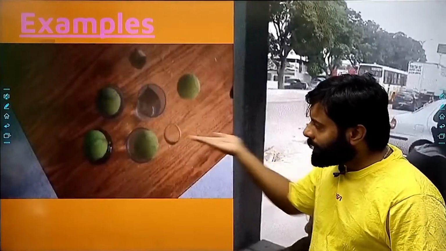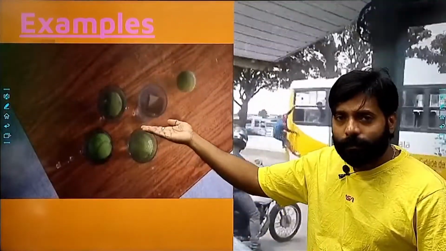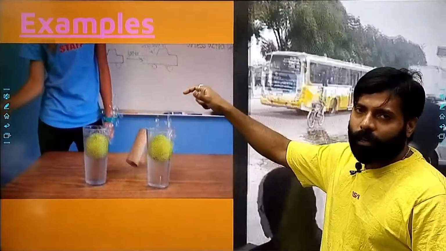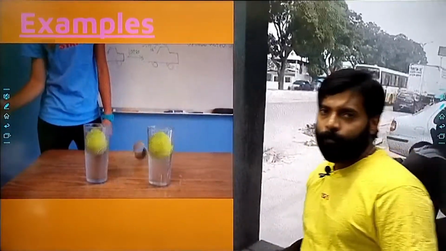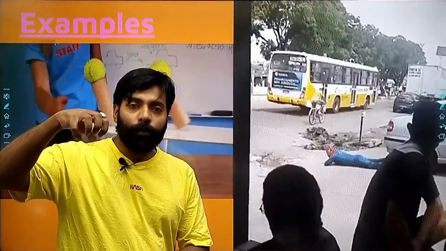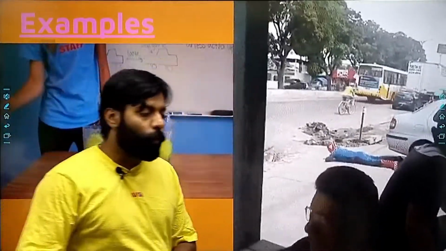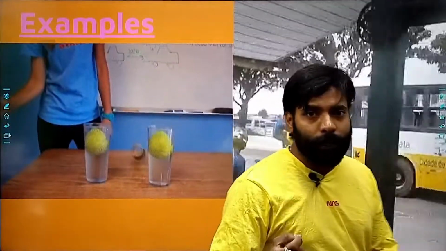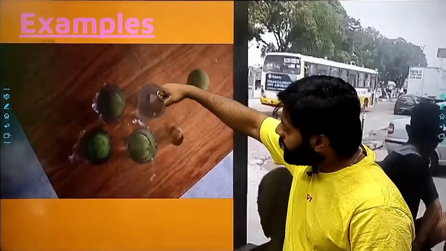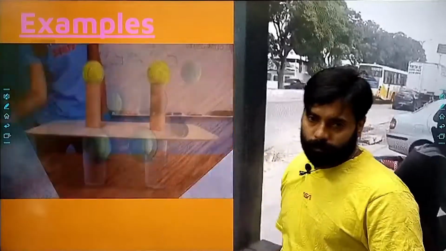If we move this block very rapidly, then these balls or coins will fall into the glass. They will not move with the block. Why? Because of inertia, right? Inertia of rest, inertia of motion, these are the 2 kinds of inertia. So due to inertia of rest, these will come down, right?